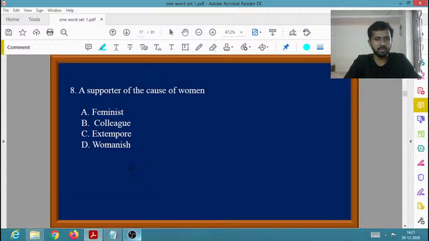Yes. So supporter of women's cause, the one word. Very good. Aman Ansari, doing well. Yes. So feminist is the one word for the supporter of the cause of women. Feminist is a person that is known as the supporter of the cause of women.